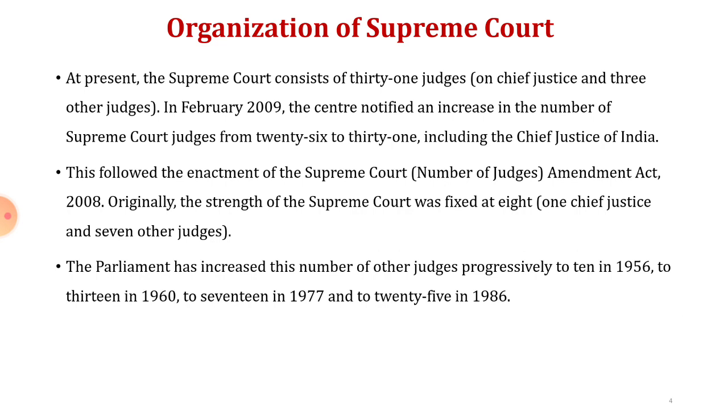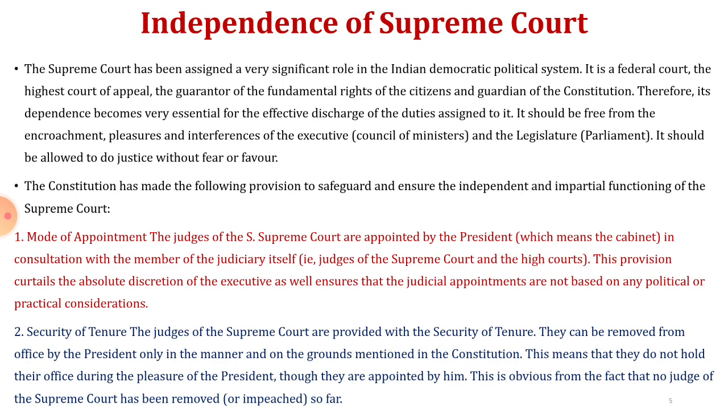Originally, the strength of the Supreme Court was fixed at 8. The Parliament has increased the number of other judges progressively: to 10 in 1956, to 13 in 1960, 17 in 1977 and 25 in 1986. Means there were only 10 judges in 1956, 13 in 1960, 17 in 1977 and 25 in 1986.